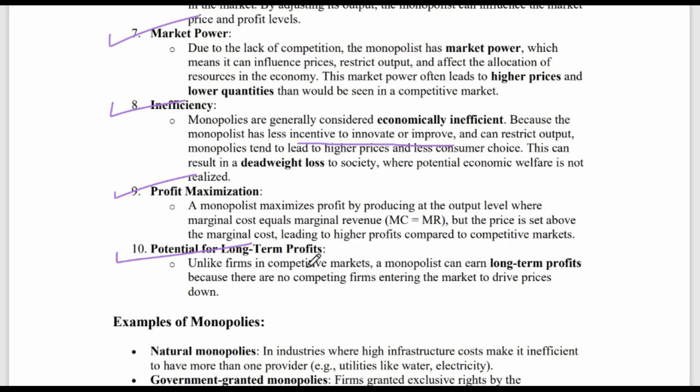Potential for long-term profits. Unlike firms in competitive markets, monopolies can earn long-term profits because there are no competing firms entering the market to drive prices down.